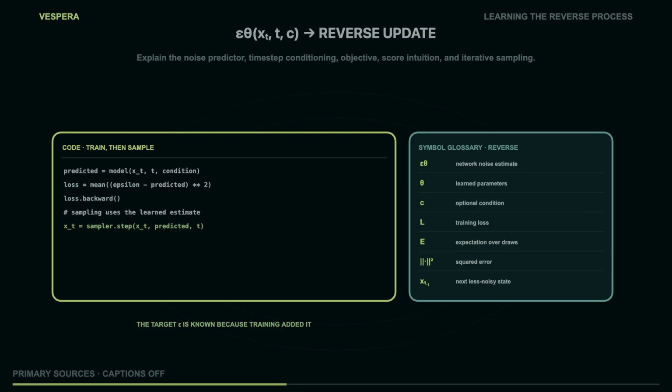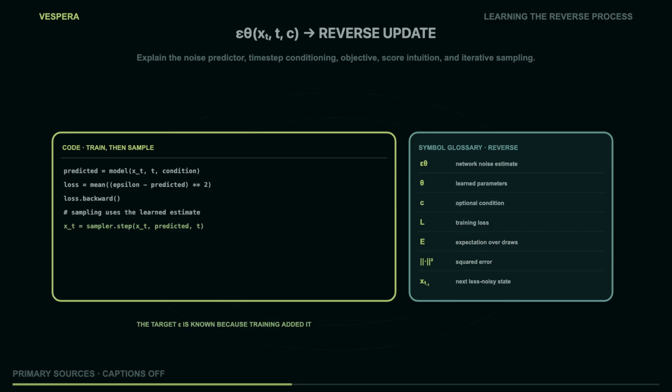This also clarifies why a denoiser can look like a renderer without being a renderer in the traditional graphic sense. It is not tracing the exact light paths of a known scene graph. It is estimating a direction in a learned data distribution. The generated image can be physically convincing because the training data contains regularities about lighting, perspective, object boundaries, and texture. Convincing appearance and explicit causal state are separate achievements.